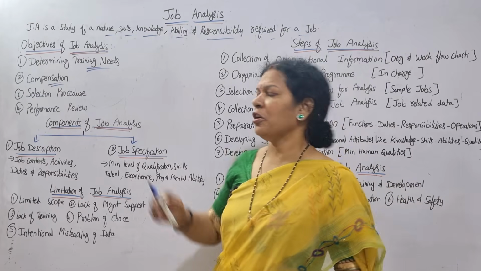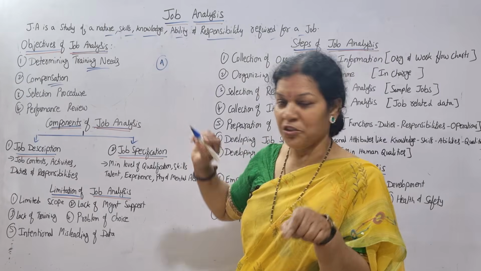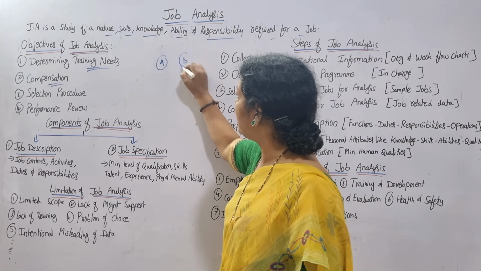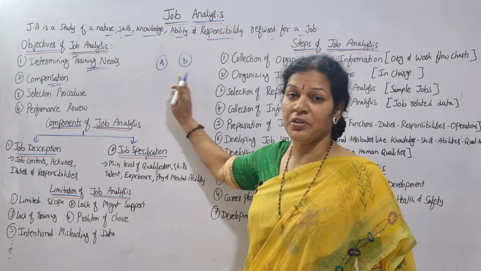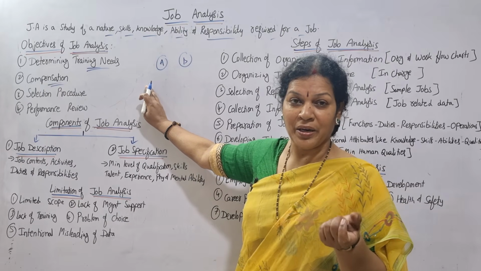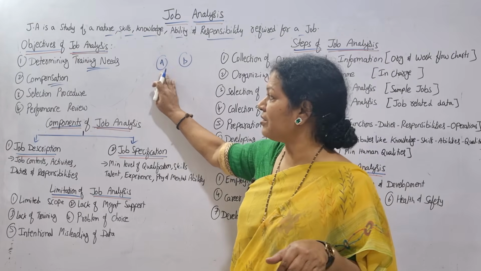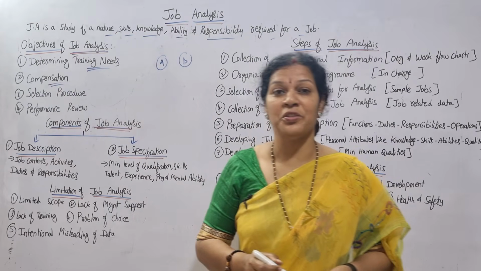Say the nature of job A is one thing, and another job is B. For each and every job you have to consider what kind of skills are required, how much demand there is, and how much we have to pay. All these things we'll be discussing come under compensation.